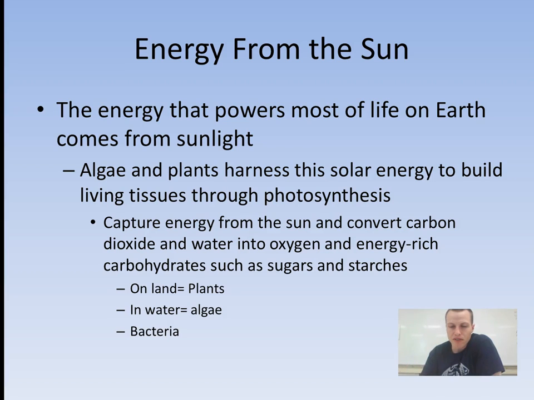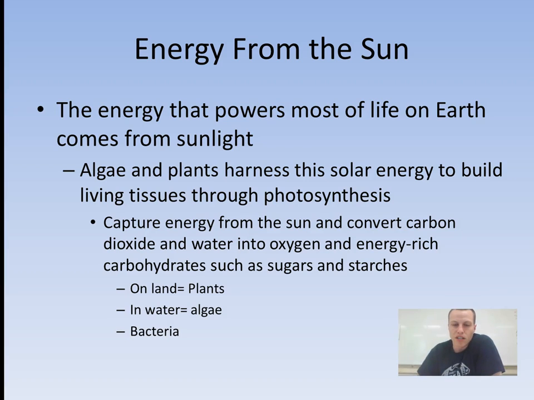It captures energy from the sun and converts carbon dioxide and water. So remember, those are the reactants: carbon dioxide and water. We have to have sunlight, that energy that gets this process going, and it converts it into oxygen and energy-rich carbohydrates to store as sugars.